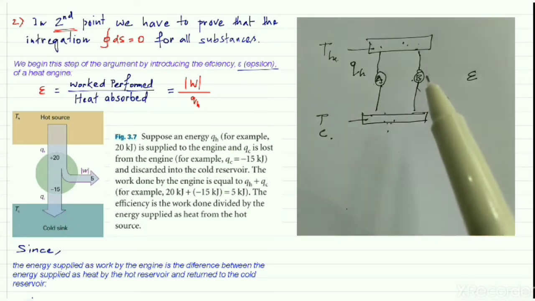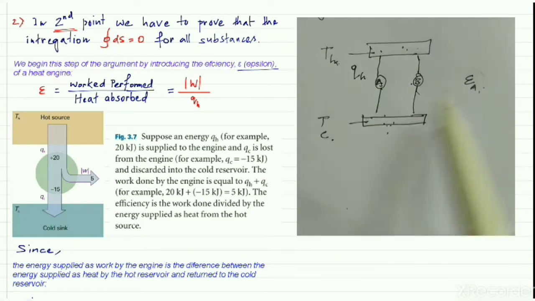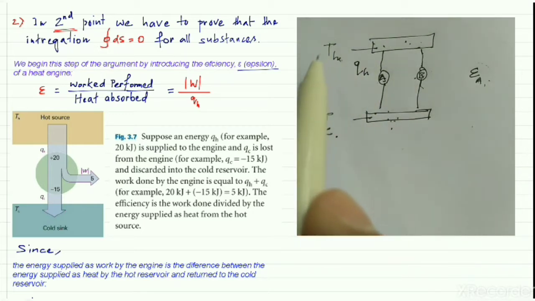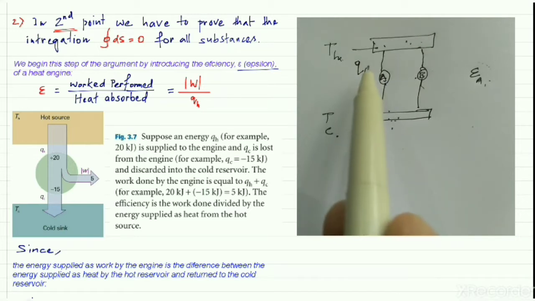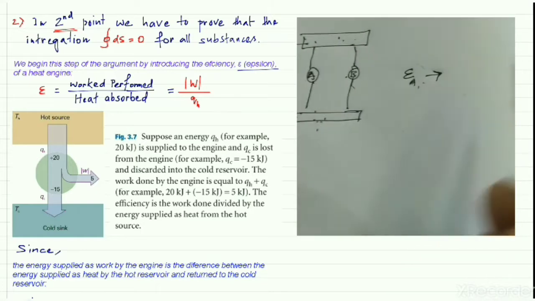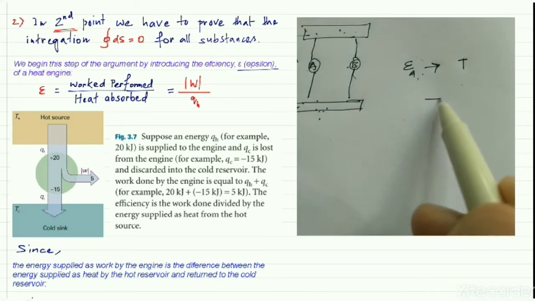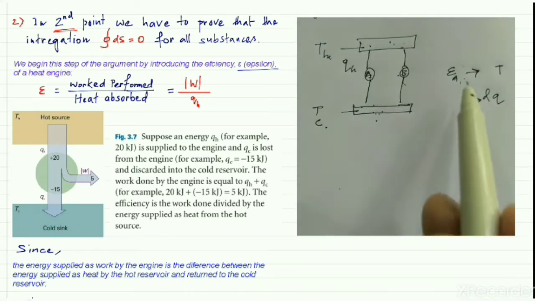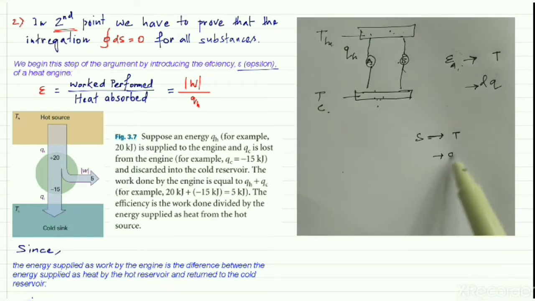So the efficiency is related to the temperature and the change of heat. That means the efficiency depends on temperature and dq.